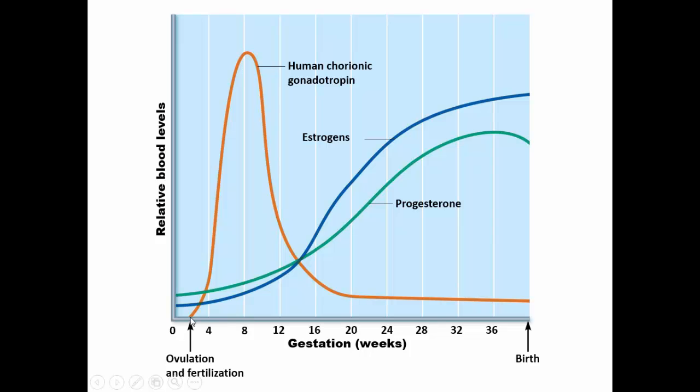Ovulation occurs and fertilization occurs, and because we get trophoblast cells, we will have this peak of human chorionic gonadotropin. This will help maintain the progesterone levels. Now these will dip after about the first trimester. HCG will dip, but by that time the placenta will be making its own progesterone and several estrogens. This helps maintain the placenta and the pregnancy. So this crossing over point occurs just at the end of the first trimester. And this is when a lot of pregnancies end in miscarriage. If this doesn't happen at just the right time, this is where miscarriage will occur.